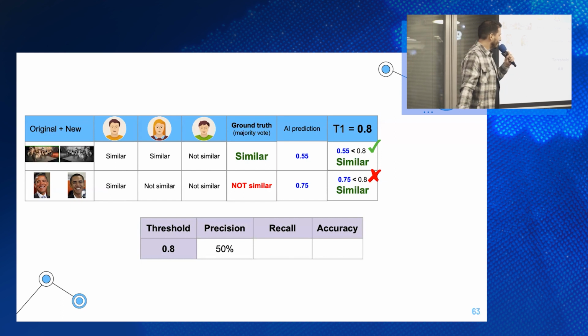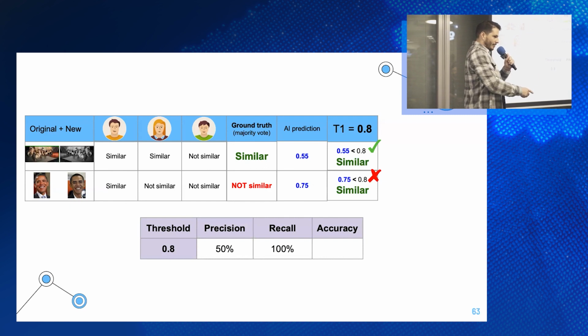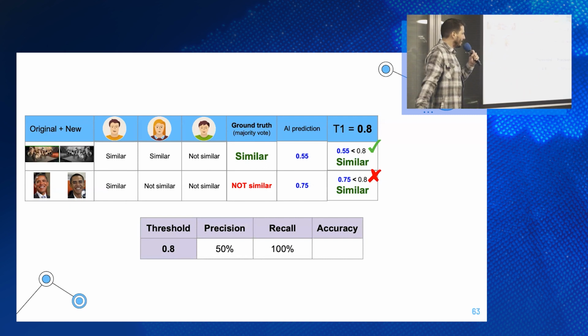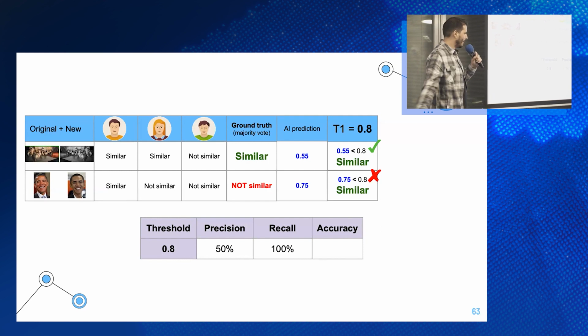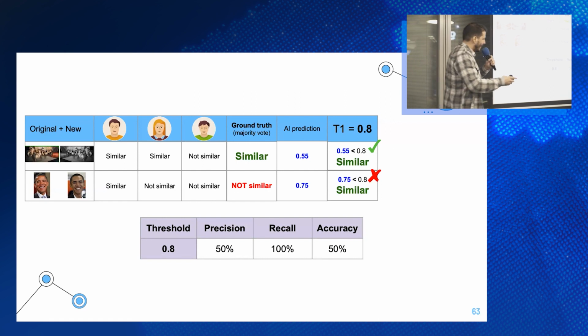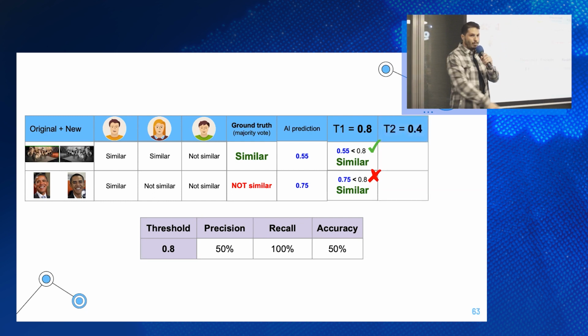The recall is 100% because it caught all of the similar images. And the accuracy, because half of the decisions are correct, is also 50%. Okay, this model doesn't look so good to me. Let's try another threshold. The second one is 0.4, sorry.